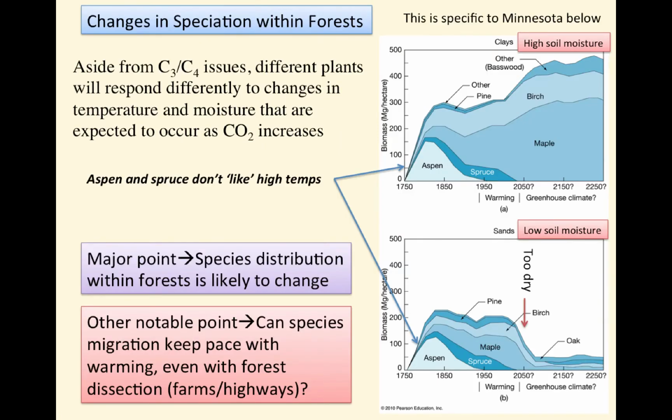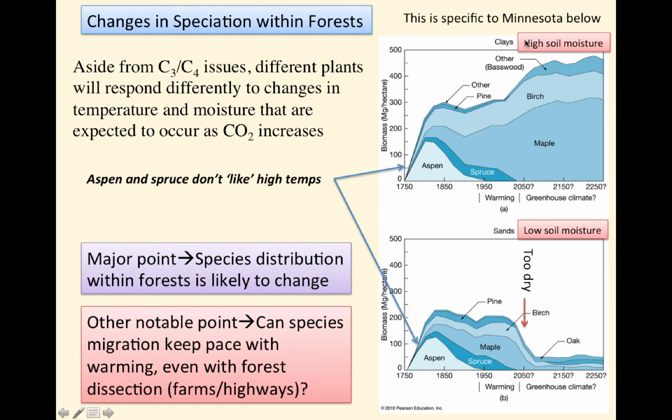As an example of this, we can look at changes in speciation within forests. Aside from C3 and C4 issues, different plants will respond differently to changes in temperature and moisture that are expected to occur as CO2 increases. This is a study from Minnesota. The first plot in the upper right here shows what will happen in clays with high soil moisture retention properties as CO2 increases, but also as temperature increases, and also the evaporation rate increases, which will try to dry out the soil.